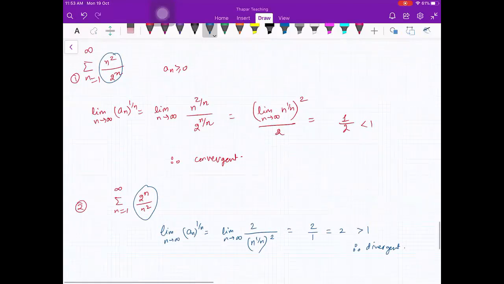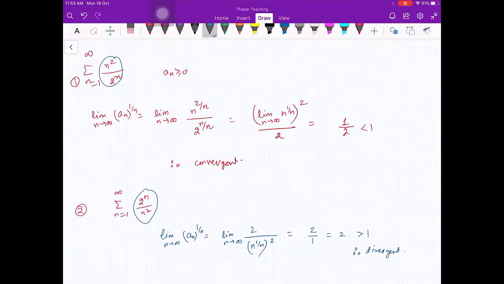Ma'am, in the examination, we have to find the limit of n raised to power 1 by n also, or directly we can write it as 1? Ask your question again. Ma'am, I wanted to ask that in the examination, we have to write limit n raised to power 1 by n is equal to 1. Should we write it directly? Directly.